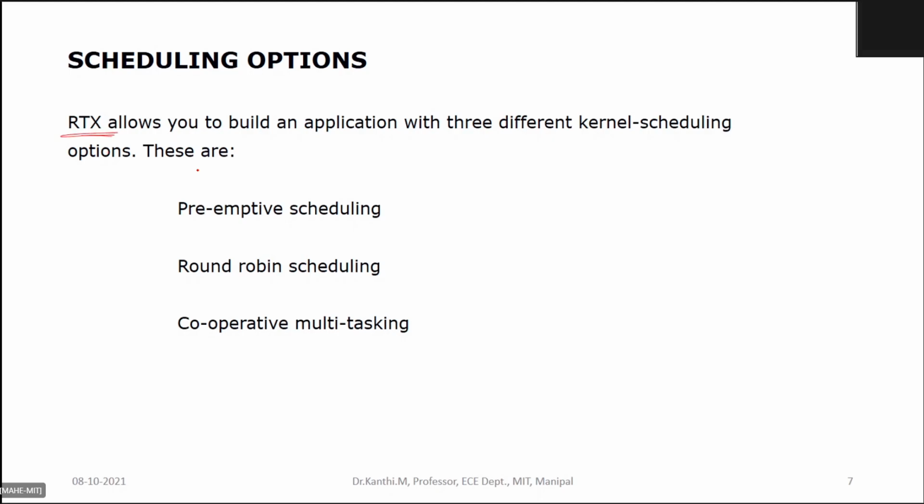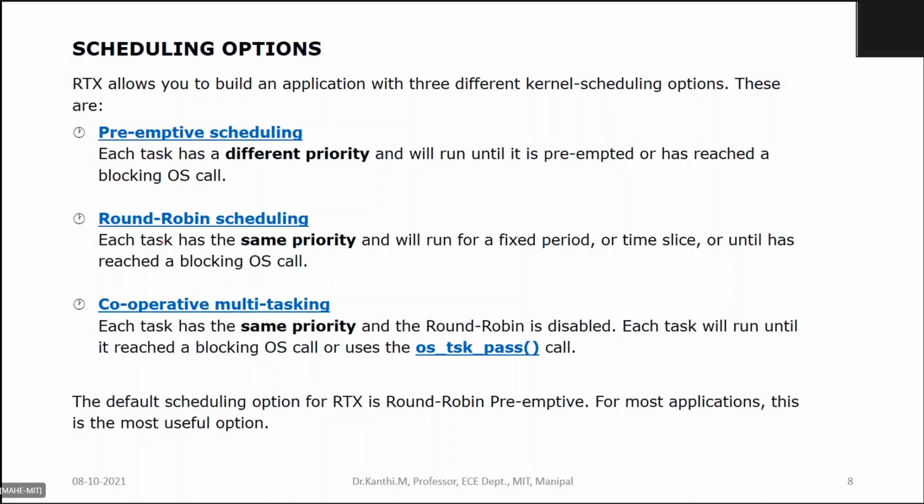RTX allows you to build applications with three different types of kernel scheduling, which are preemptive, round robin, and cooperative. Most of you may be familiar with this, maybe you have studied it in your embedded system design while discussing the different types of scheduling. But again, let us see the definition of it. So preemptive, as the name says,